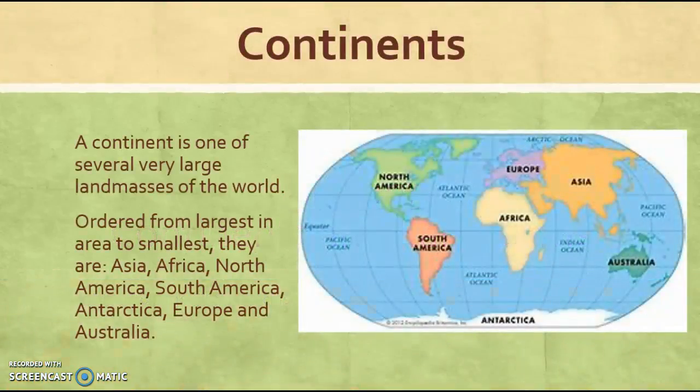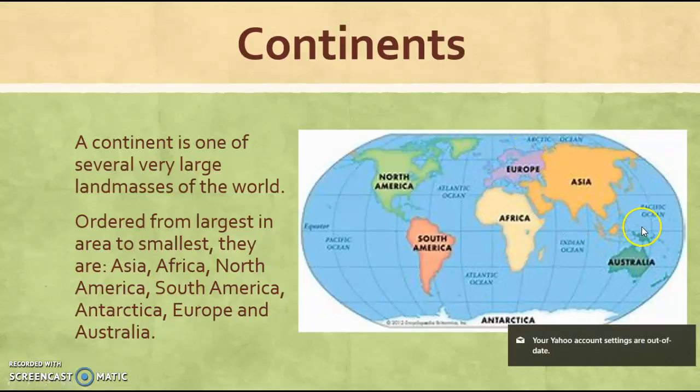Continents. A continent is one of the several very large landmasses of the world, ordered from largest in area to smallest. They are Asia, Africa, North America, South America, Antarctica, Europe, and Australia.